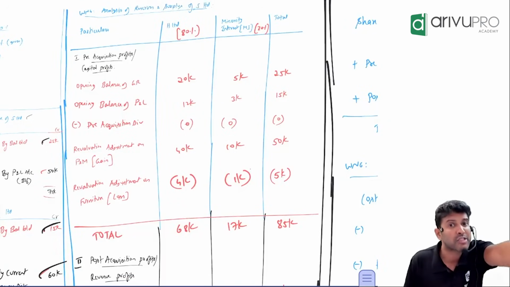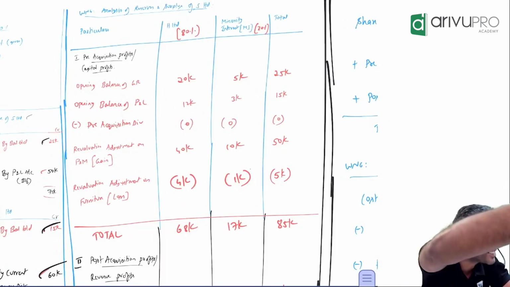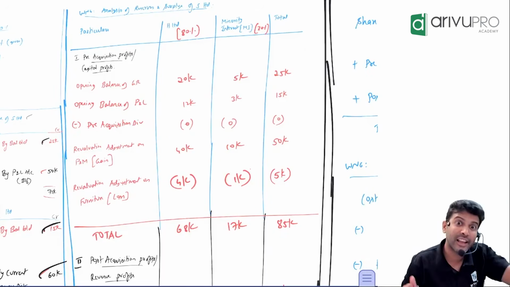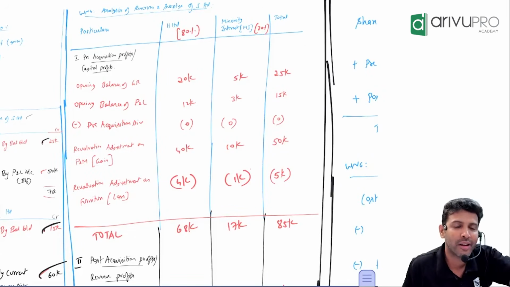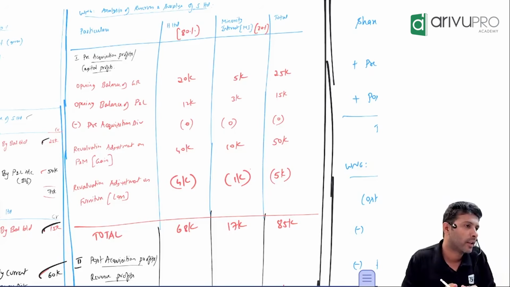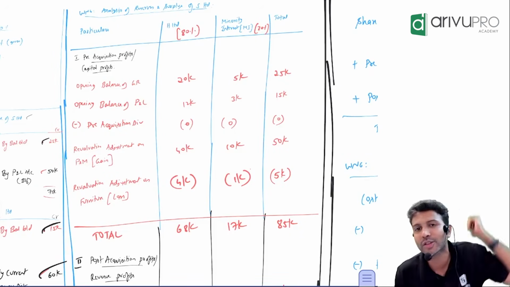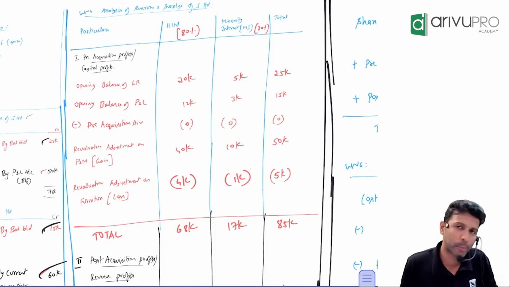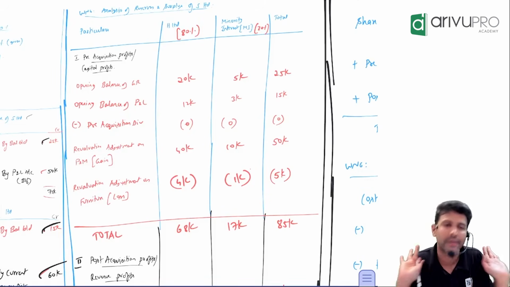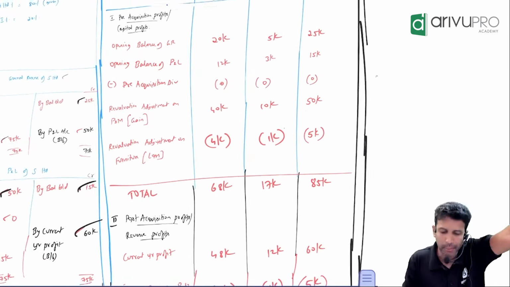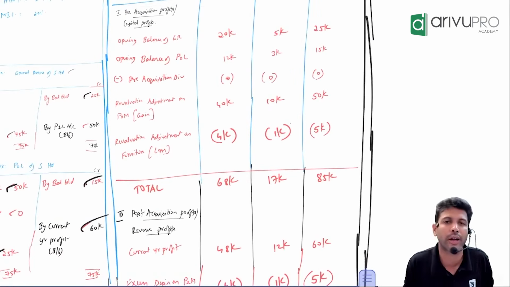But there is another corresponding entry also. General reserve increased. If general reserve increases, then is it a negative or positive apportionment? Effectively, the 50,000 you first give as a negative apportionment, the same 50,000 you again give as a positive apportionment. Hence we have ignored it. If you want to present it that way, you can, nothing wrong, but in the interest of time it is not required, is what I feel.